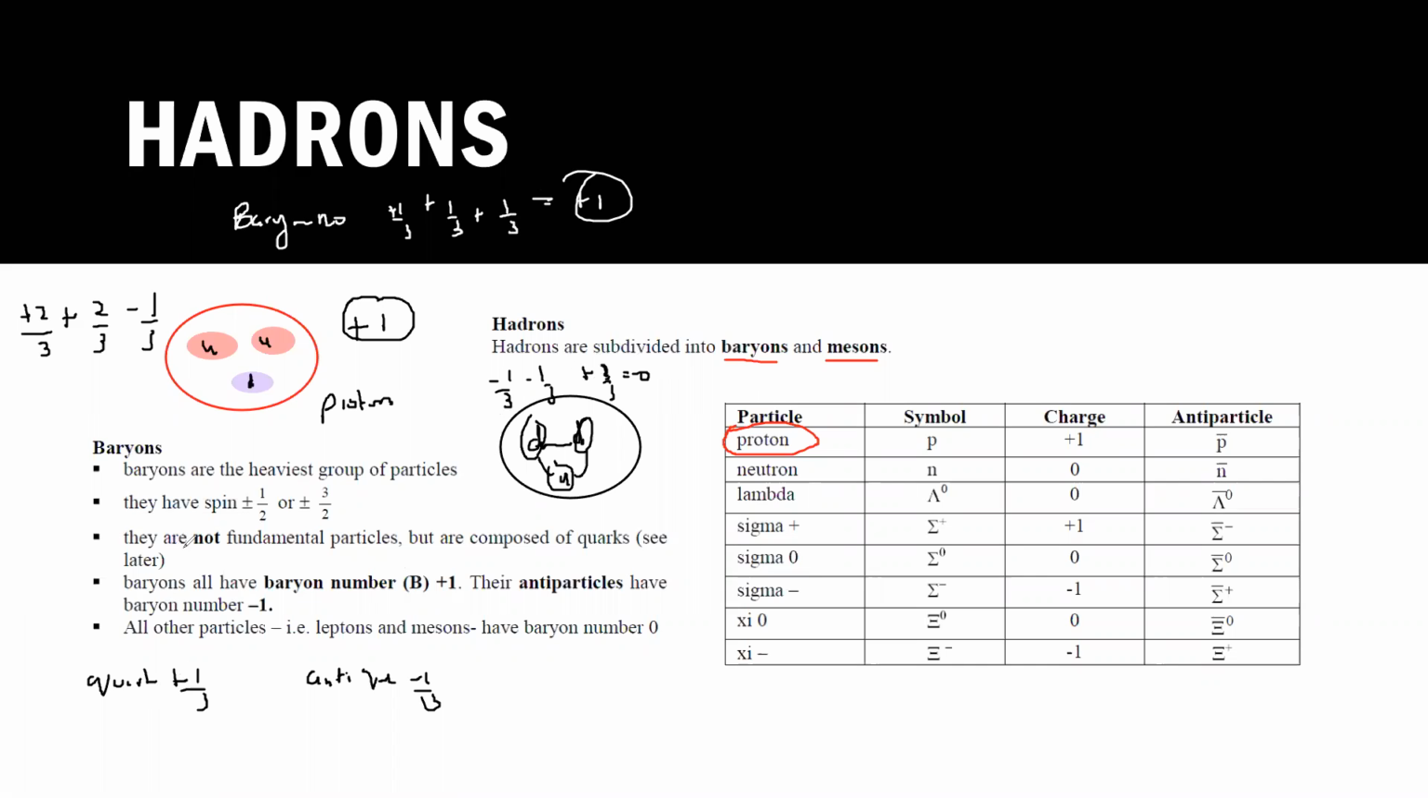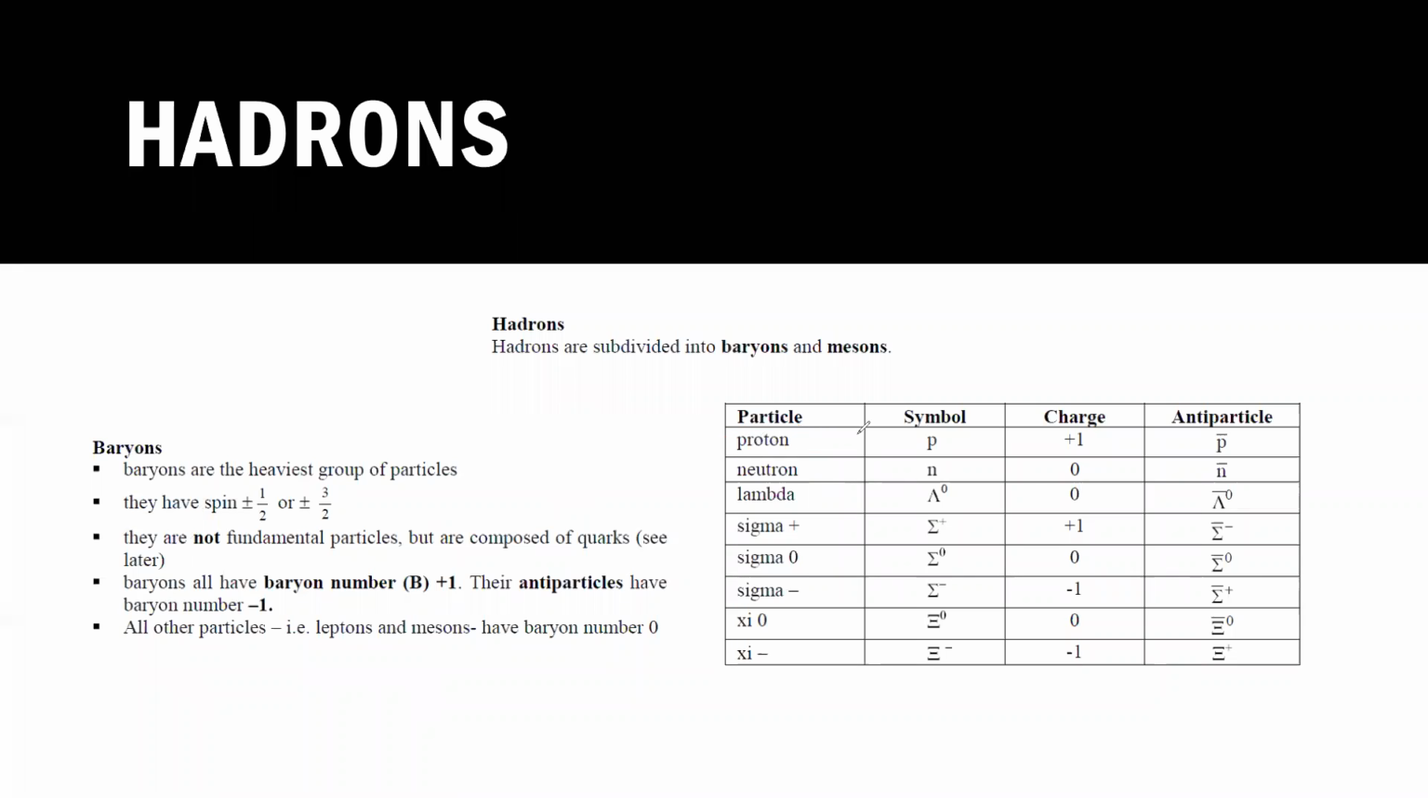And they are not fundamental particles. Why do we call them not fundamental? Because they can be further divided into quarks. And what are the particles which you have to learn? You have to learn proton, neutron, lambda, sigma positive, sigma neutral, sigma negative, psi 0, psi minus 1. And these are the symbols which you have to learn for these particles.